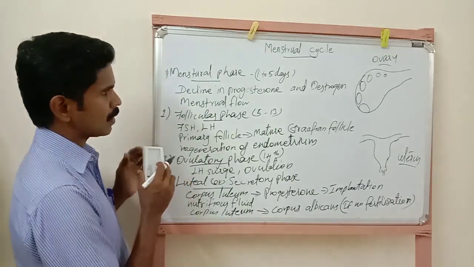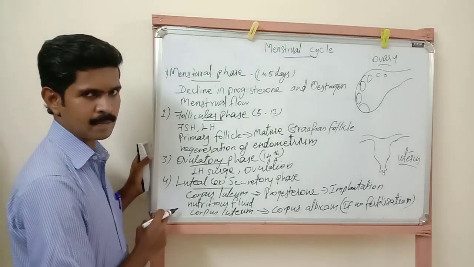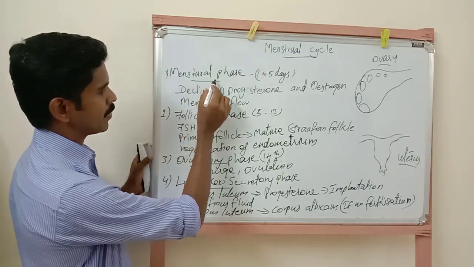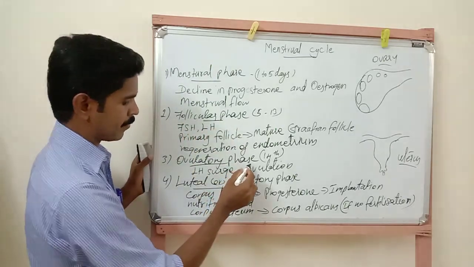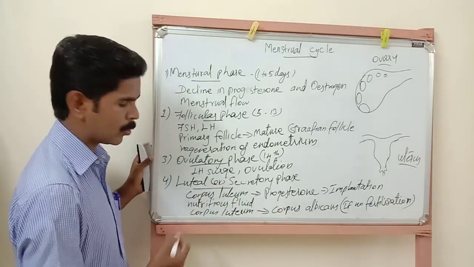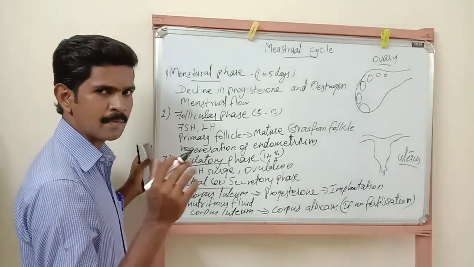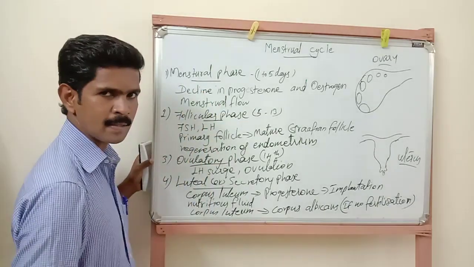Okay, listen. This menstrual cycle takes place in 4 phases or 4 stages. The first stage is called the menstrual phase, the second is called the follicular phase, the third is called the ovulatory phase, and the last is called the luteal or secretory phase. So now I will explain all these phases one by one. Listen very carefully, very important 5-mark question. Okay, the first one is the menstrual phase.